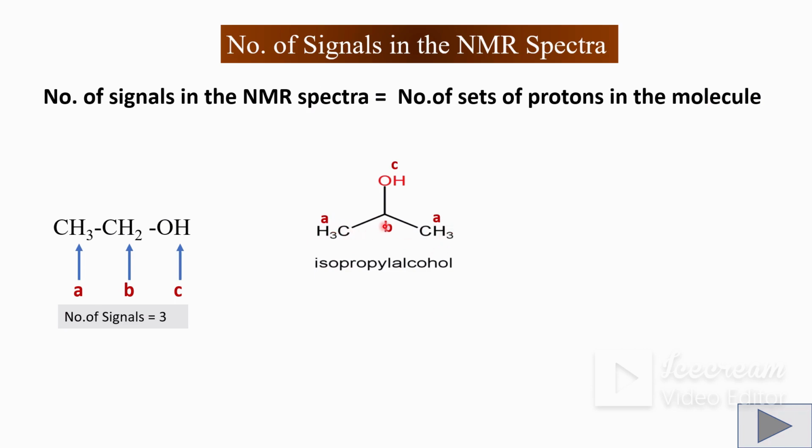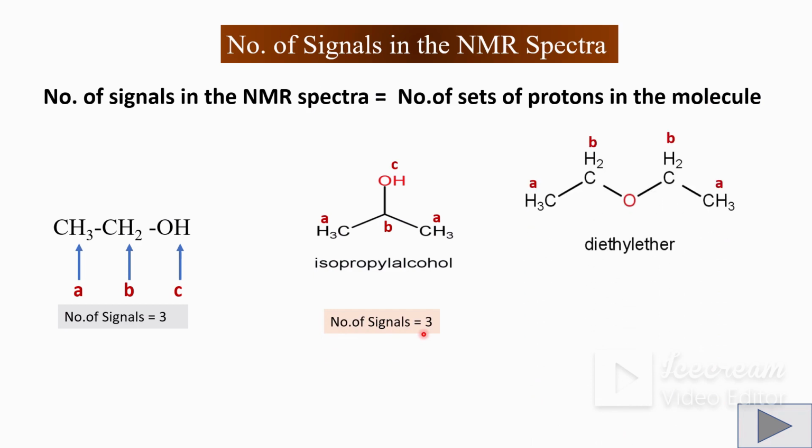This is the B set of protons, and the methane group and hydroxy group is the C set of protons. Thus there are three sets of protons, therefore it gives three signals in the NMR spectra.